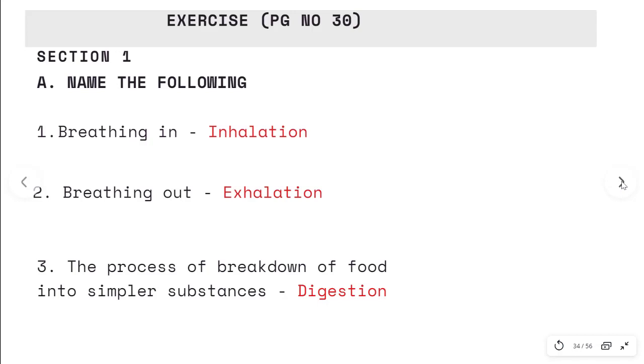Next, we move on to the exercise, which is on page number 30. So this starts from page number 30 in your textbooks. The first section, name the following. Breathing in, answer inhalation. Breathing out, answer exhalation. The third one, the process of breakdown of food into simpler substances, answer is digestion.